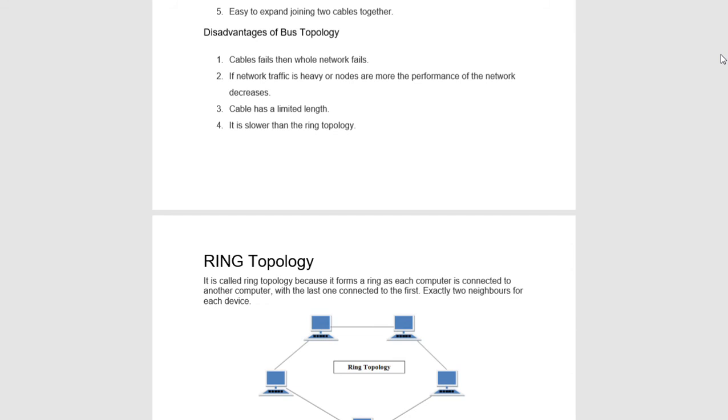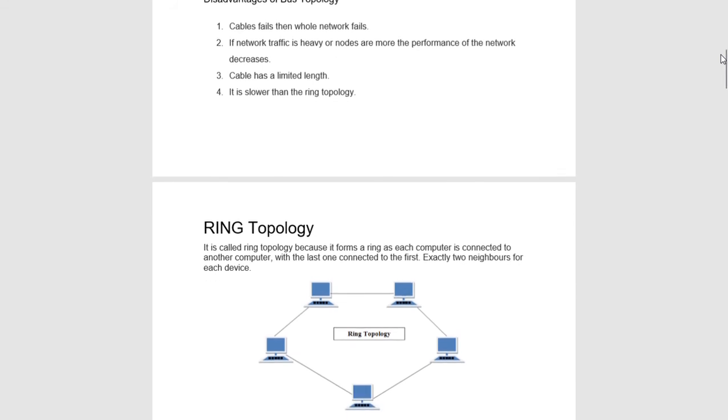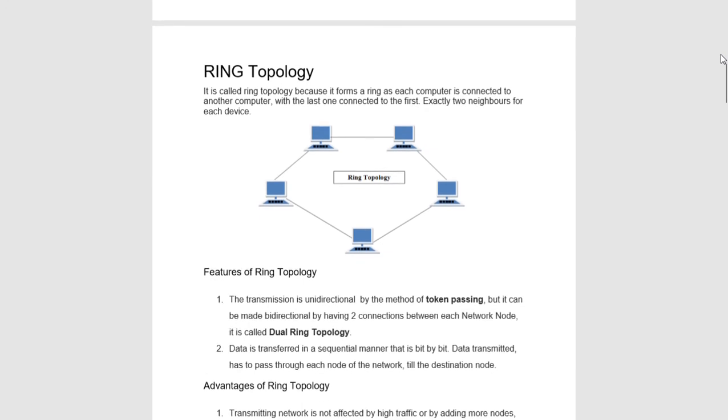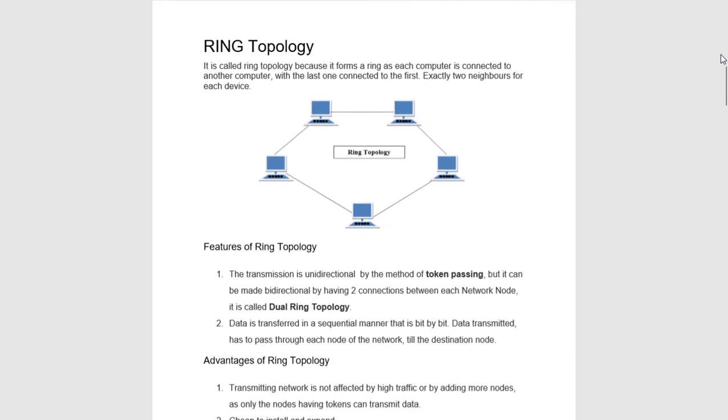The next topology is ring topology. As you can see in the diagram, it is a ring being made by connecting all the nodes to each other. Every node has two neighboring nodes, left side and right side.